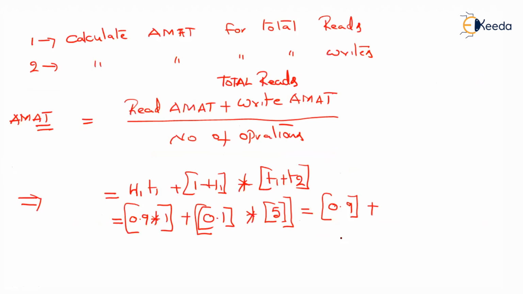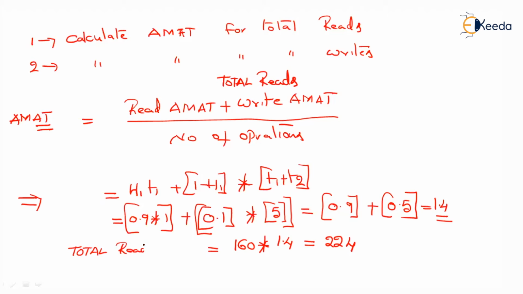Average read access time is 1.4. Now, if we multiply the total number of read operations by the average read access time, we will get 224. This is the total read access time. For 160 operations, with each operation taking 1.4 nanoseconds, it will be equal to 224 nanoseconds.